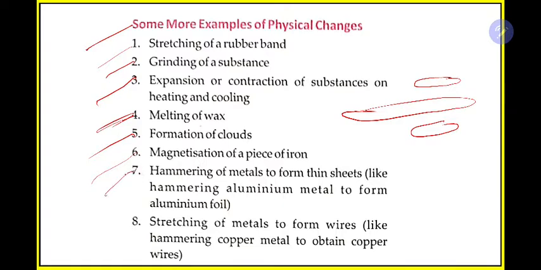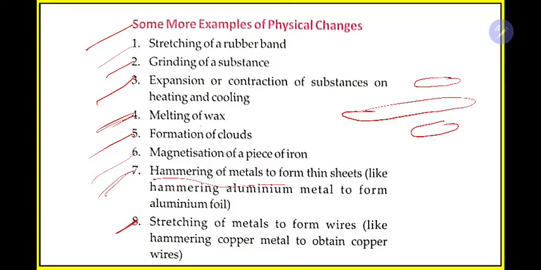Then formation of cloud, then magnetization of a piece of iron, then hammering of metals to form thin sheets. If I give you a wire made up of aluminium, and you continue hammering on it, and change the wire shape into a plain sheet shape, the thing is still remaining the same. You have just changed the shape from wire to sheet shape, but aluminium is still aluminium. The sheet is also made up of aluminium and the wire was also made up of aluminium. So the actual thing is not changing, only the shape is changing.